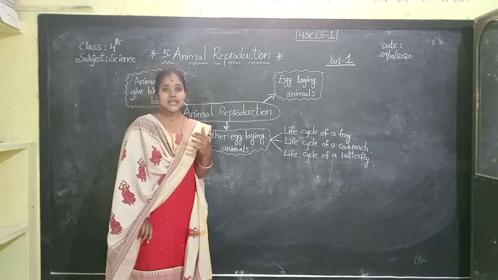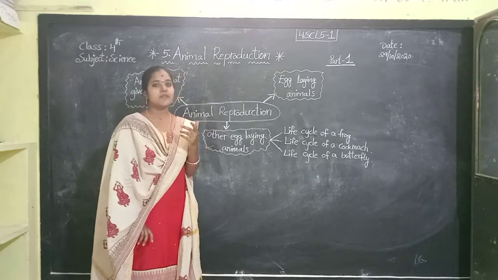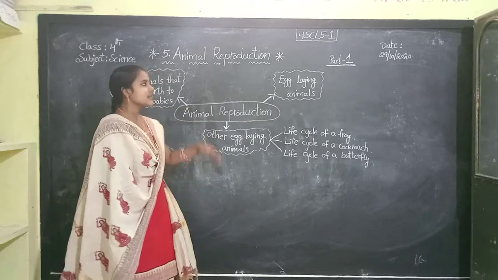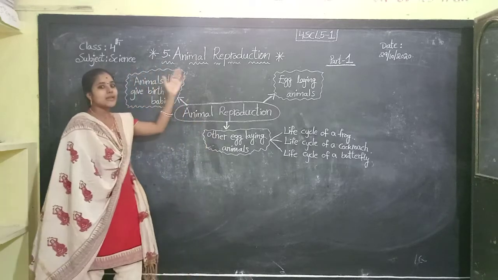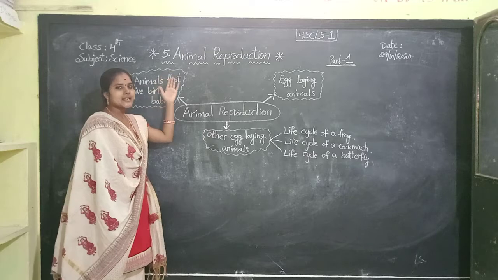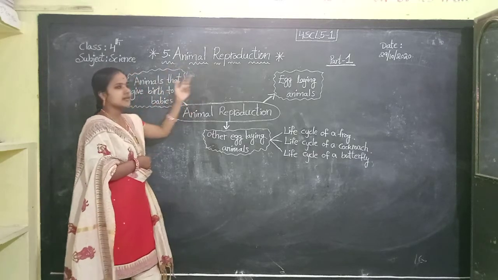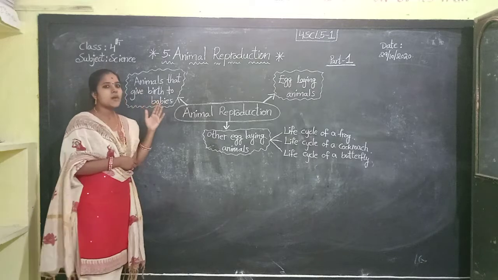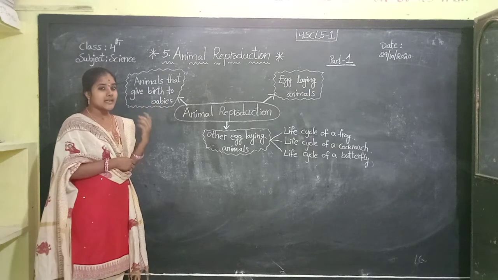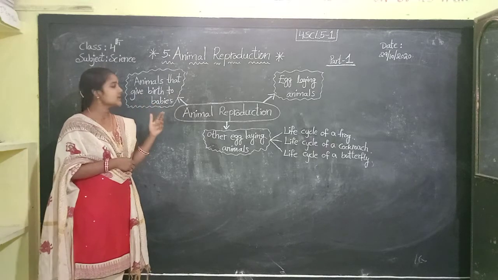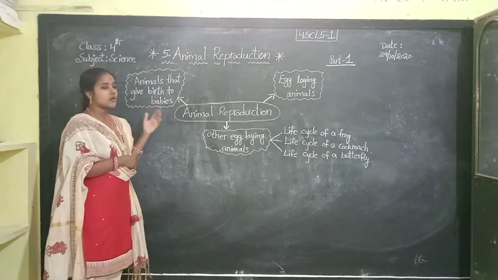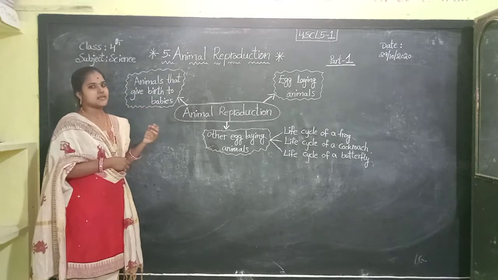Okay, children. Today I have come up with one more science topic, that is animal reproduction. What is that, children? Animal reproduction. In this topic, we learn about what is reproduction and how reproduction takes place in animals.